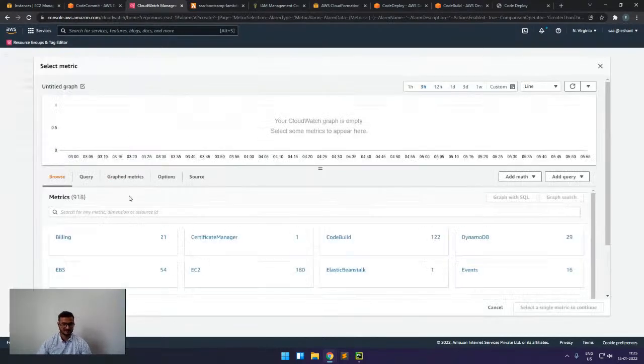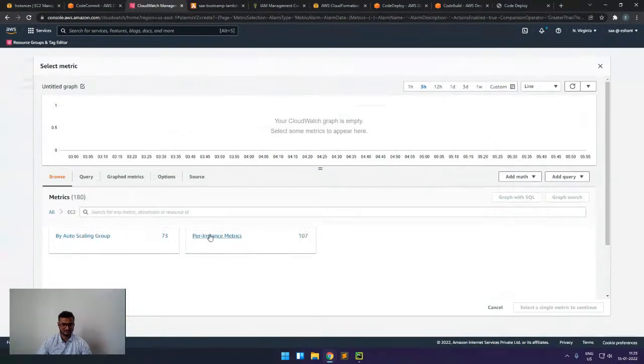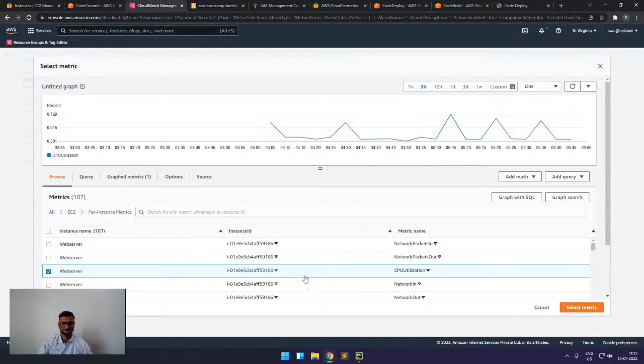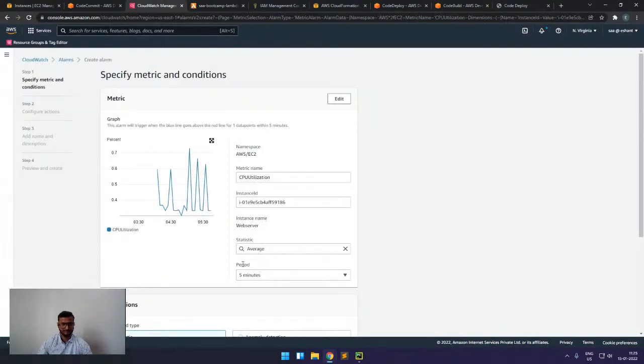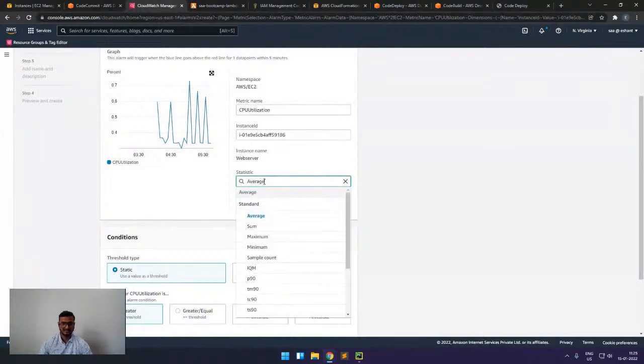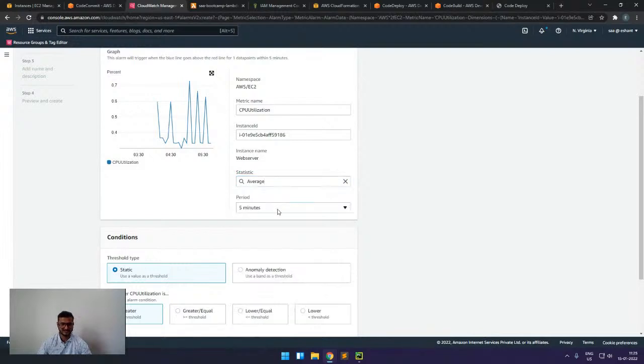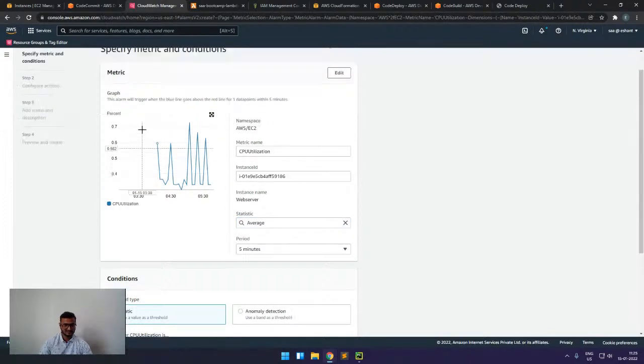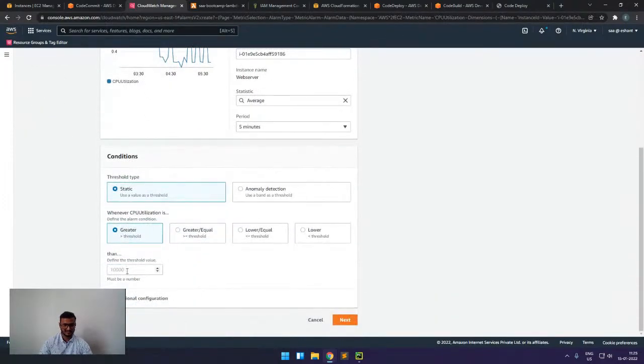For that, for example, I select EC2 and instance, and then select CPU utilization. We can see how I want to analyze the statistics. For example, I want to check the average of the last 5 minutes, or I want to check the maximum. So we can also configure this. For this, I will add this, and here we can give a threshold. For example, I want